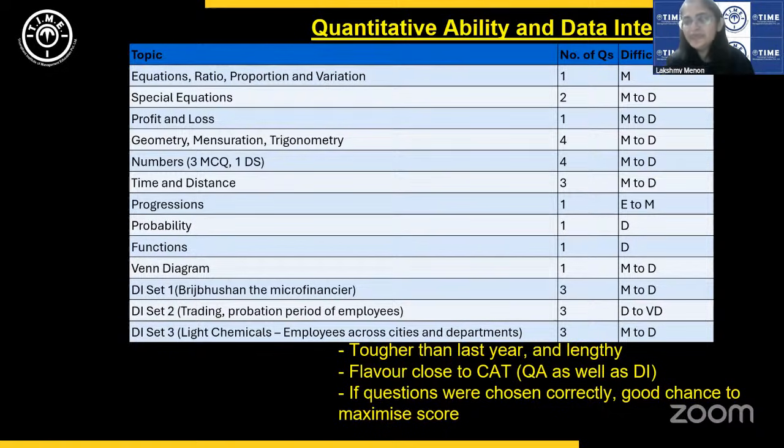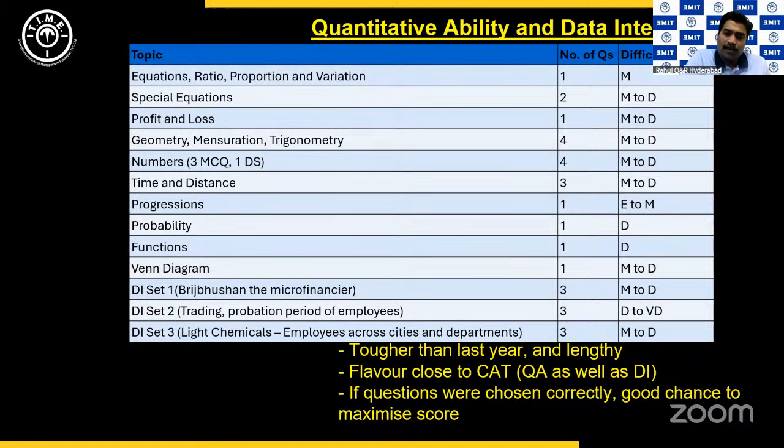And RC also, Rahul, yes, you are right in that sense that sometimes they do have 2 to 3 very short passages, but then those passages would be really abstract and very difficult to read. This year, esoteric, I would say. We normally use the word esoteric for XAT, but this year most of the topics felt contemporary. See, people have seen the movie Oppenheimer, so they could actually relate to the entire passage on nuclear fission.